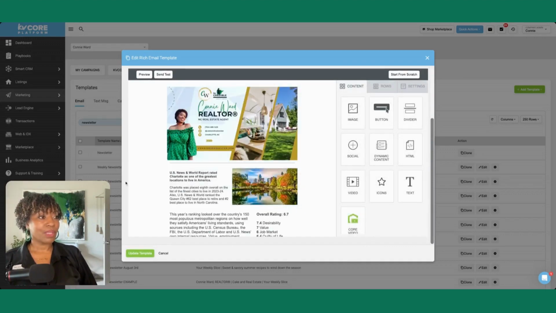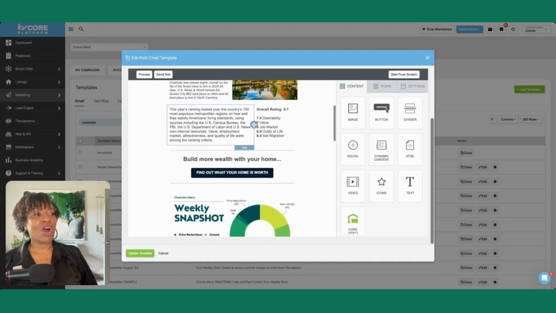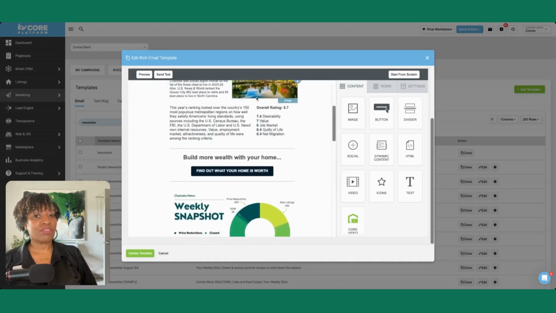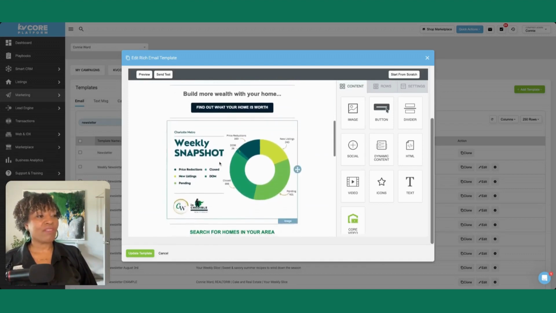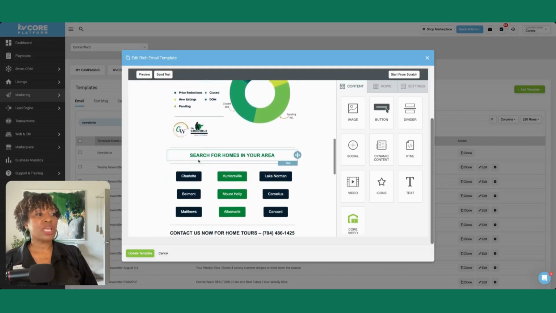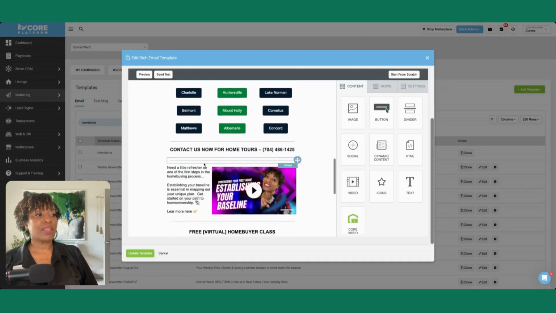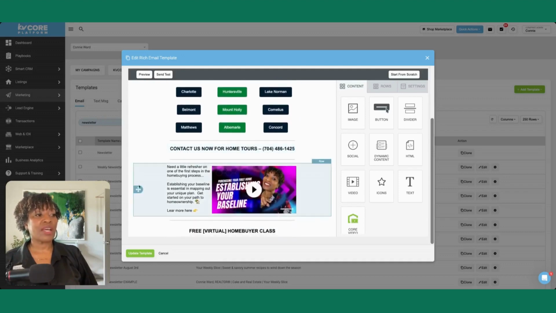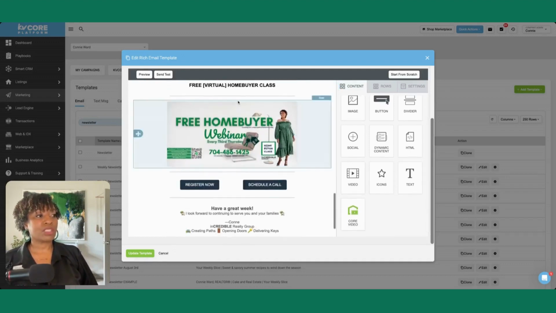And you see we have our main image. We have our article that changes for each newsletter. We have our home valuation, which never changes. We have our weekly snapshot that we're changing. We have our categories for searching for homes that never changes. Then we have our call to action, and we have our video if we're including one that is going to change very infrequently. And then we have our call to action, and then we have whatever it is we're displaying here. If anything, your newsletter does not have to look like mine.